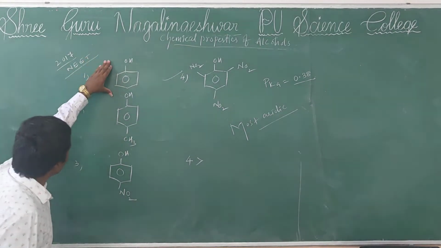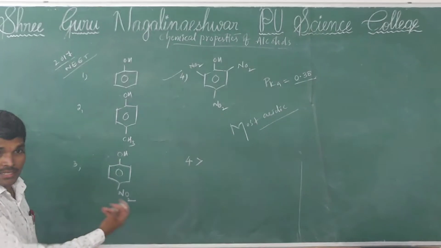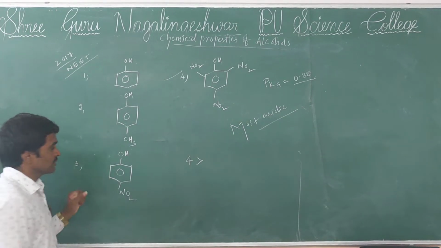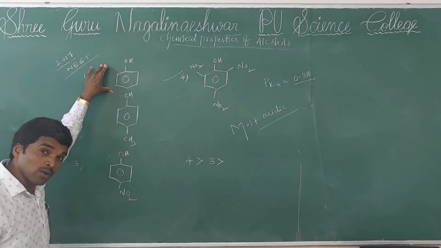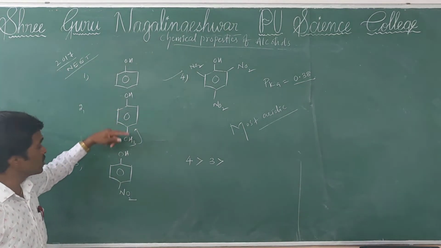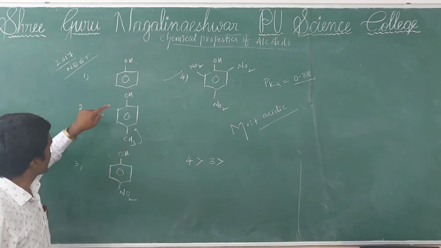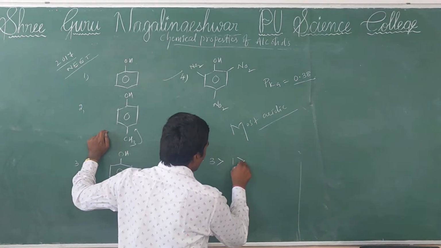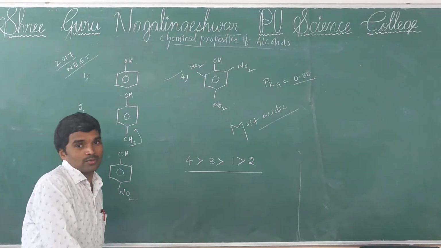Now see here, phenol, paracresol, paranitrophenol. In these 3 compounds, the more acidic is option 3. Why? Because one NO2 withdrawing group is there. So answer 3. Then after that, paracresol or phenol. In paracresol, CH3 electron donating group is present. When electron donating groups are present, acidic nature decreases. So compared to paracresol, phenol is more acidic. So 1 and 2. Okay, so sometimes they will ask order also.